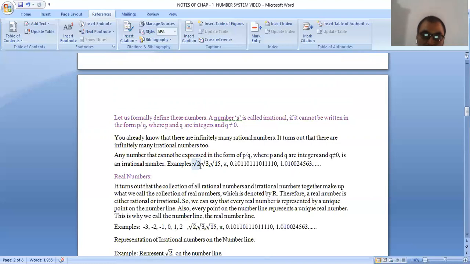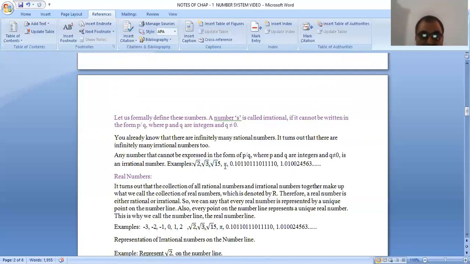So root 5 is an irrational number because it is a non-perfect square number. Root 3 is also an irrational number because it is not a perfect square number. Root 15 is also a non-perfect square number, so it is irrational.